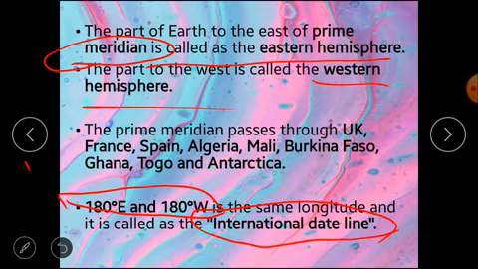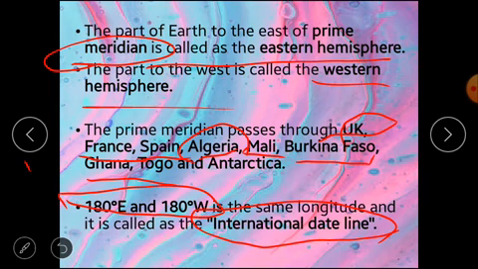Now the prime meridian or 0 degree longitude passes through several countries. These are the UK, where it exists, France, Spain, Algeria, this is in Africa, Mali, Burkina Faso, Ghana, Togo, and Antarctica.